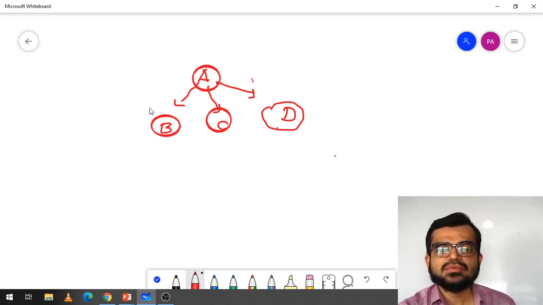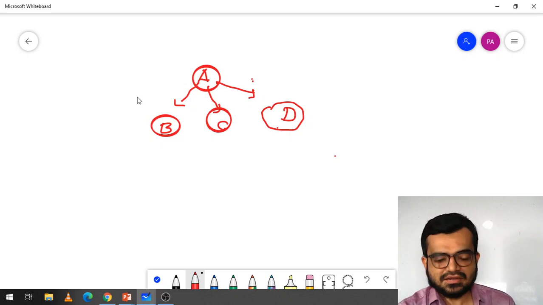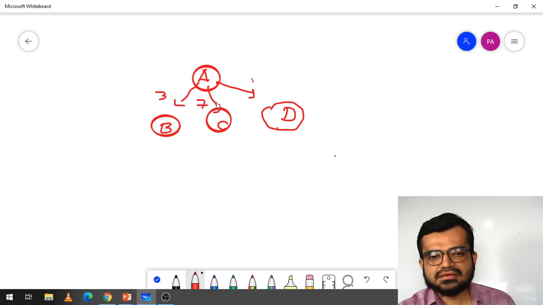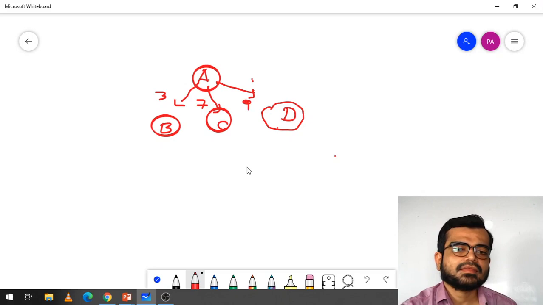The heuristic value means estimated value. For example, here it is 3, it is 7 and it is 9, right?